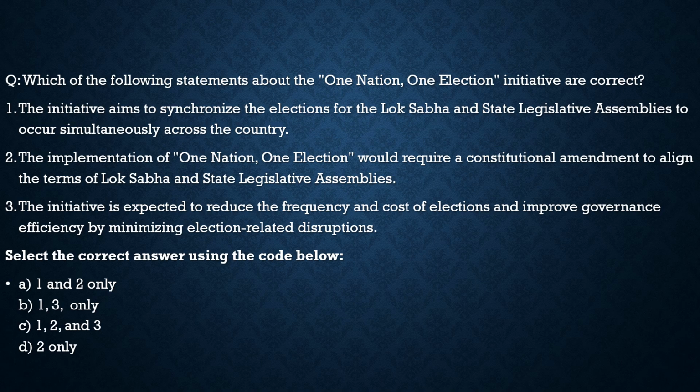Coming to the statement 3, it says the initiative is expected to reduce the frequency and cost of elections and improve governance efficiency by minimizing election related disruptions. 100% correct. All the 3 statements here are correct, and from the code given below, the correct code is option C. So all the 3 statements are correct. With this, let's move to the another question.